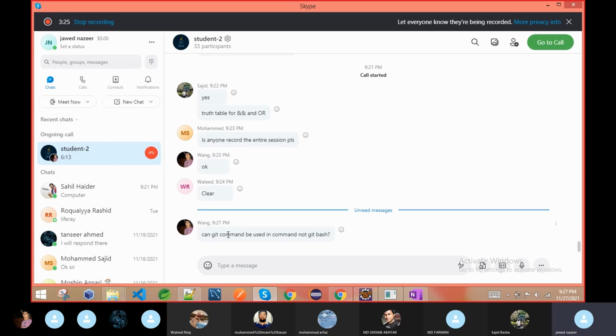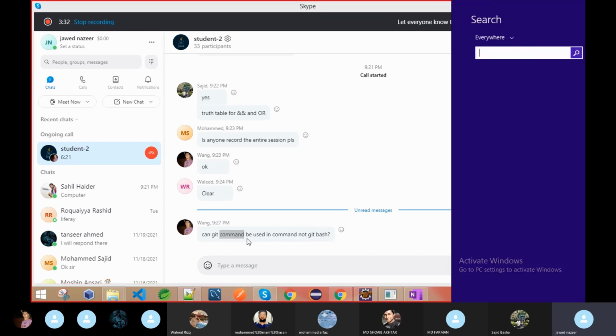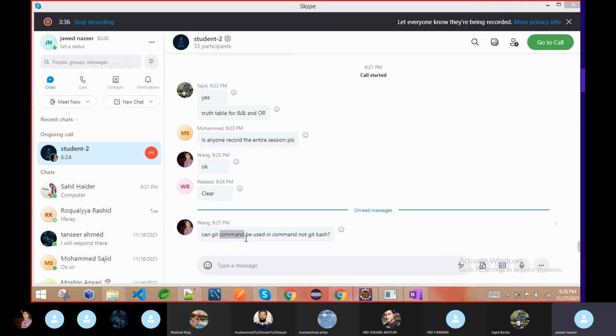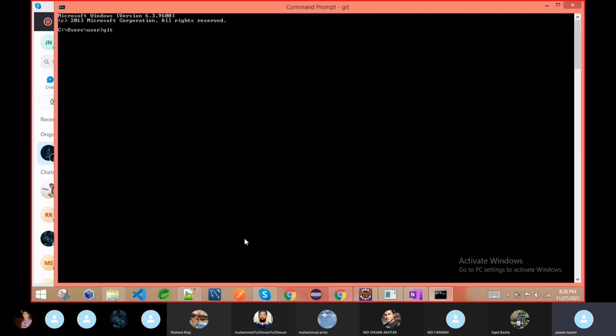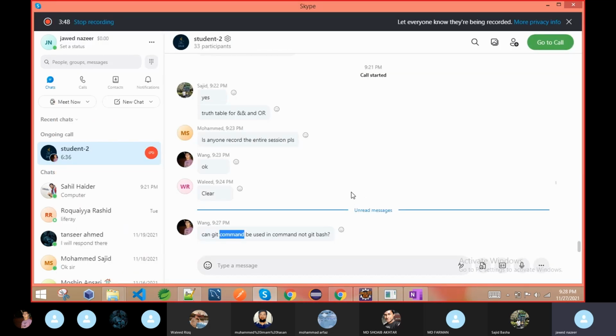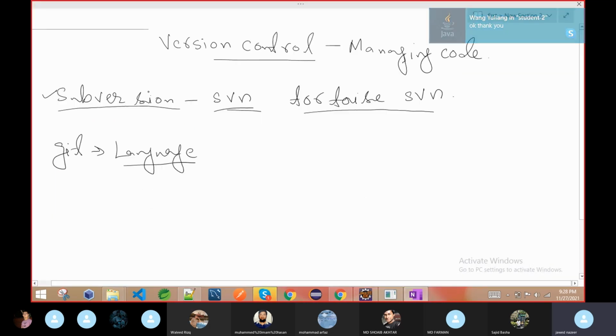Yes, command prompt you mean. Here its meaning is what you are asking about the command prompt. I believe you can use it. We can try. Showing something like this, it means you can use it. I just executed git, and it shows me. We can use that one. So this is the Git language.